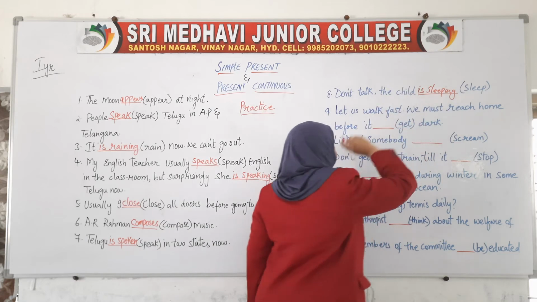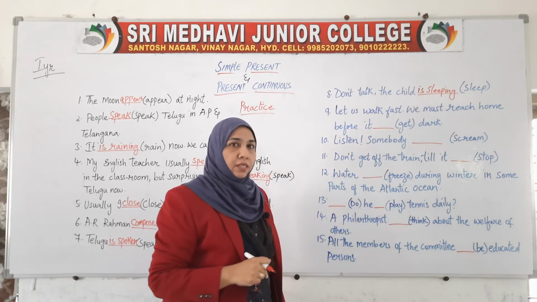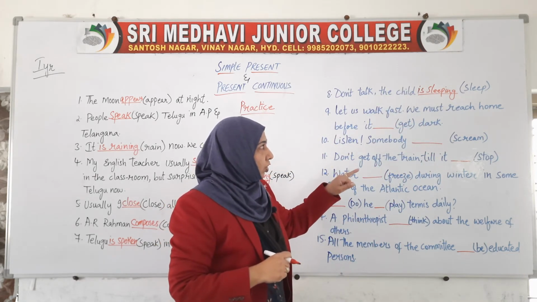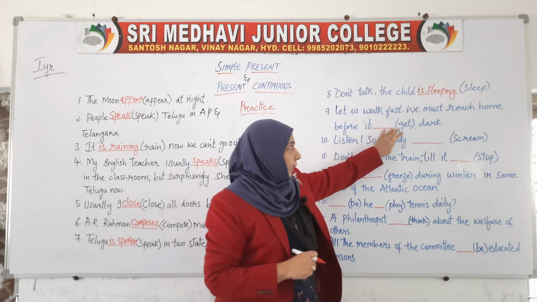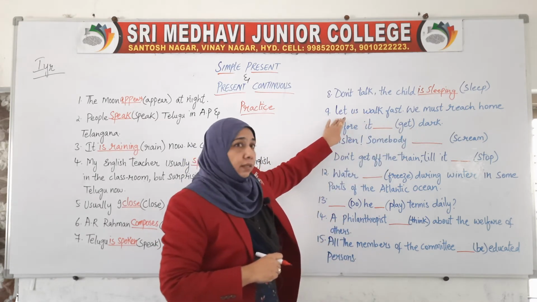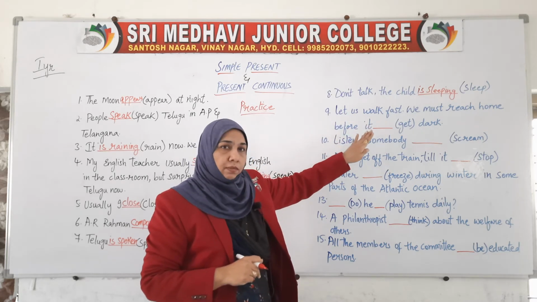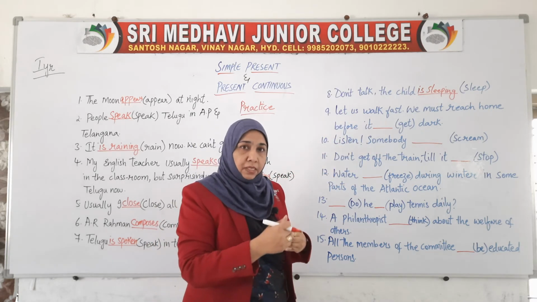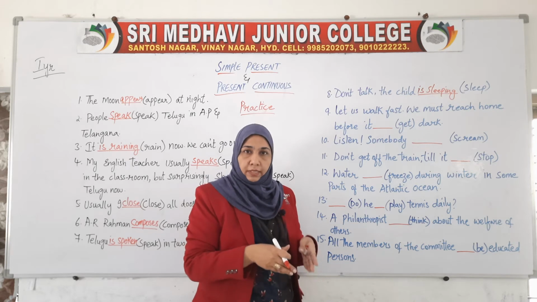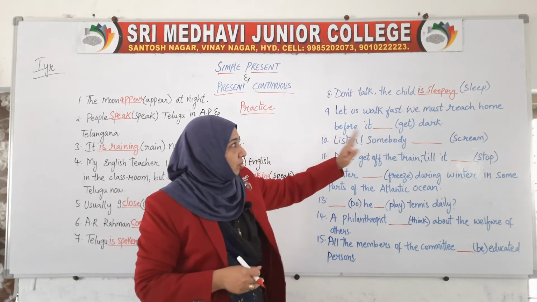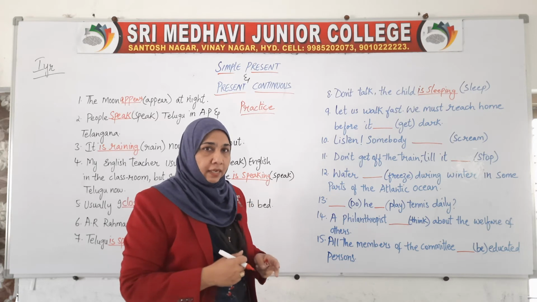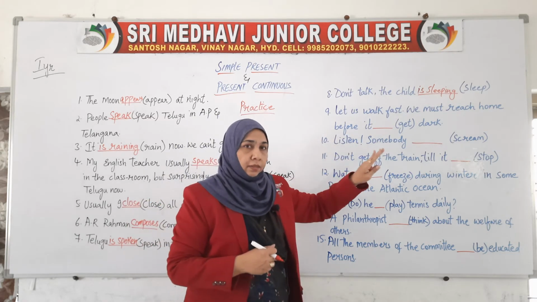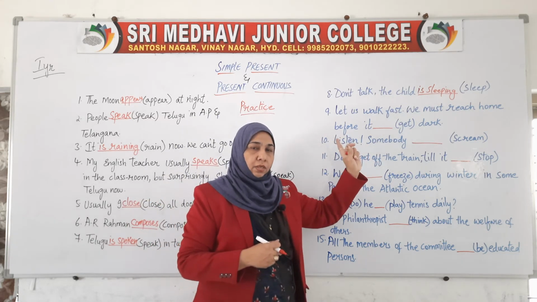The next, "Let us walk fast. We must reach home before it ___ dark." Let us walk fast. That means happening now. We must reach home, we must have to reach home immediately, before it get dark.